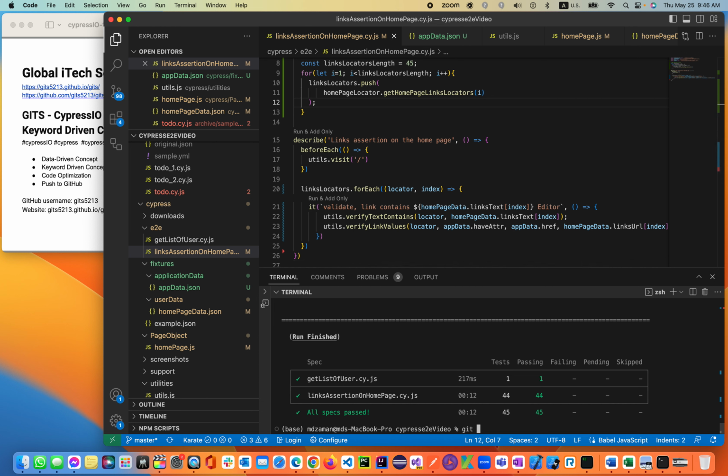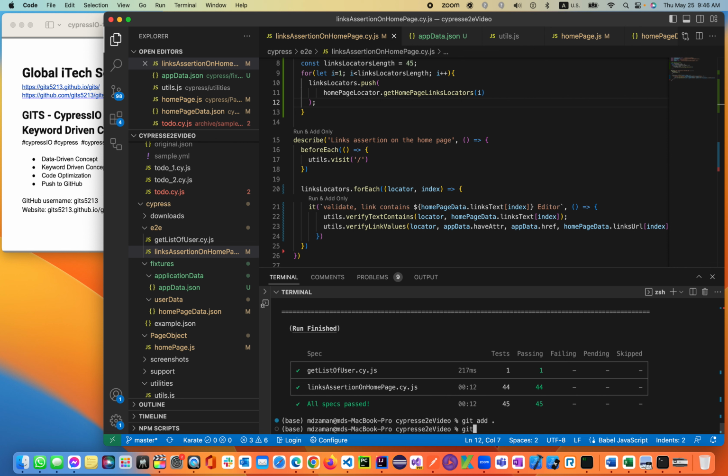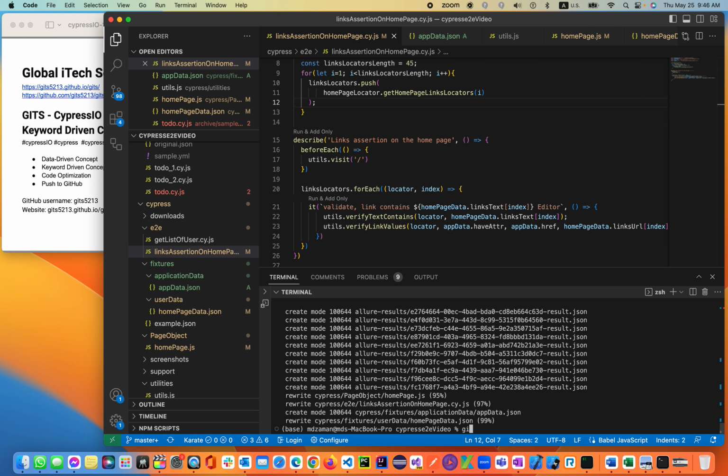Now let's push our code: git add, git commit -m, and let's add optimization, git push.